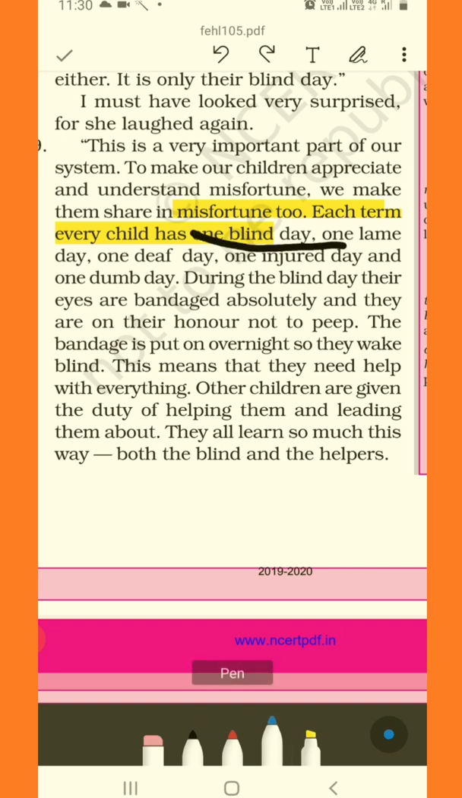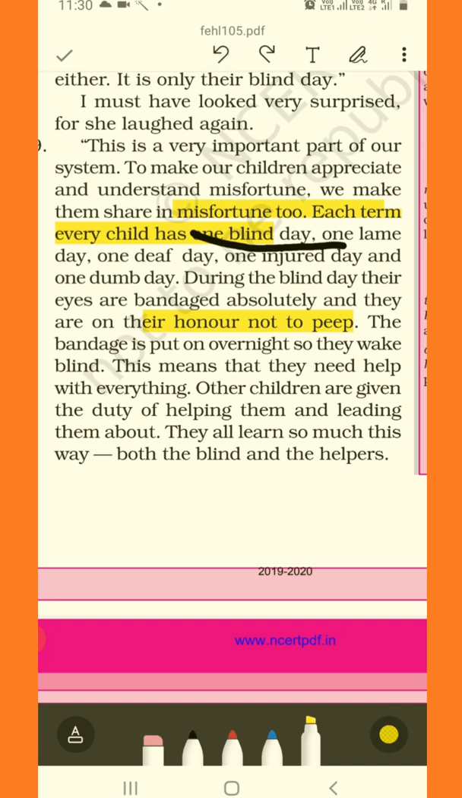So what happens during the blind day? The eyes are bandaged absolutely, and they are honor bound not to peep. So their eyes are absolutely bandaged and they honor this by not peeping. The bandage is put on overnight, so they wake up blind. While they are asleep, the bandage is put on so that they wake up blind. This means that they need help with everything. Clear? No eyes means, of course, help will be required with everything, right?